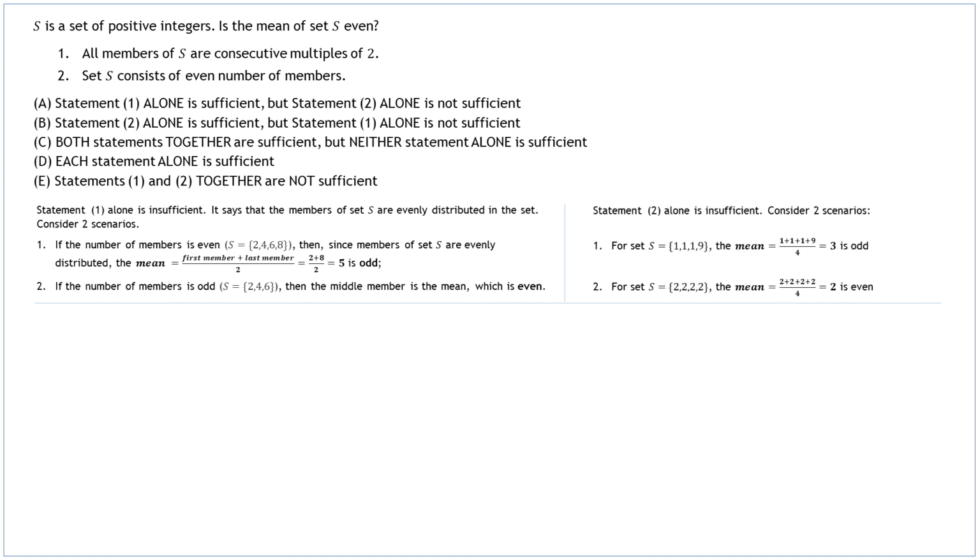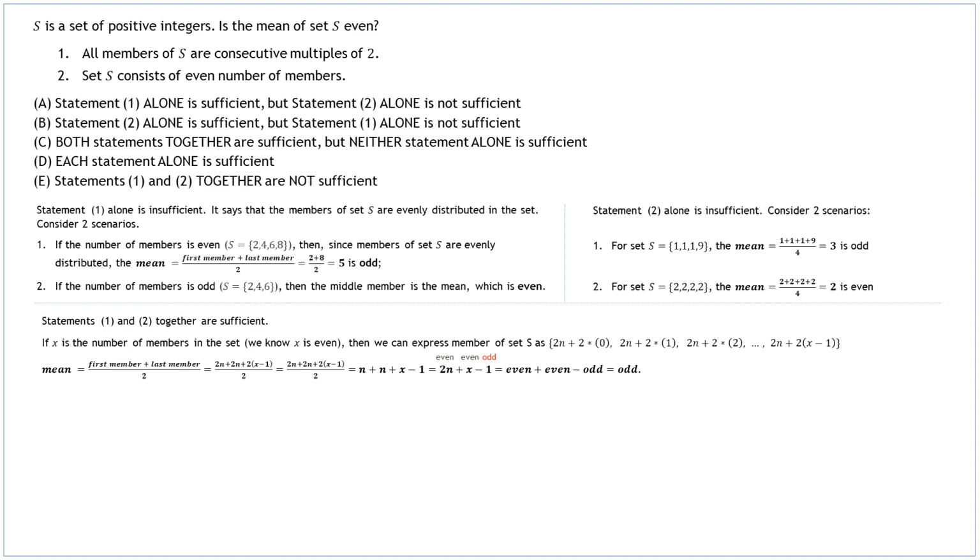Statement 2, alone is insufficient. Consider two scenarios. For set S with members 1, 1, 1 and 9, the mean is odd. For set S with 4 2s as members, the mean is even. Note that the two scenarios are picked for ease of eliminating option B, but note that the mean as per statement 2, doesn't necessarily need to be an integer, it can be a decimal number.